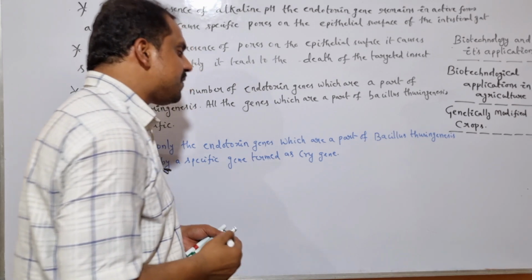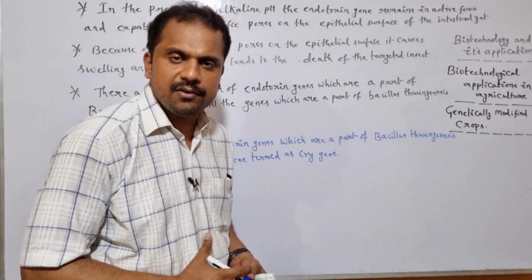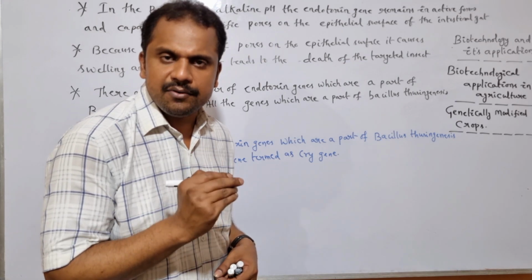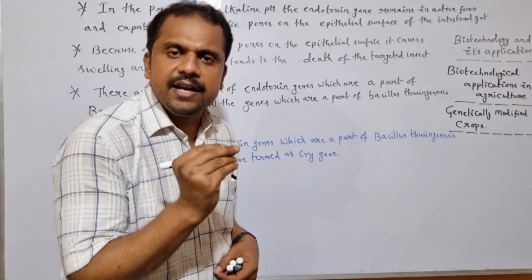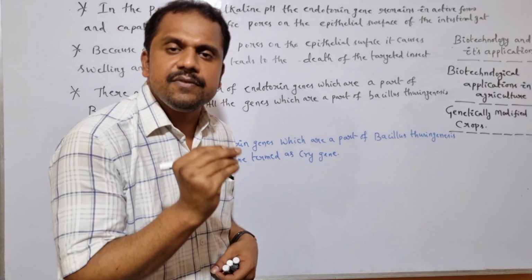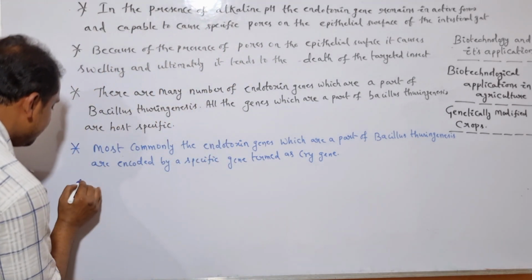So here, some of the cry genes which are very specific to the concerned host plant may include cry1AC and cry2AB. These are the specific endotoxin genes which are very specific to cotton bollworm. Is it clear? So let me write it here.